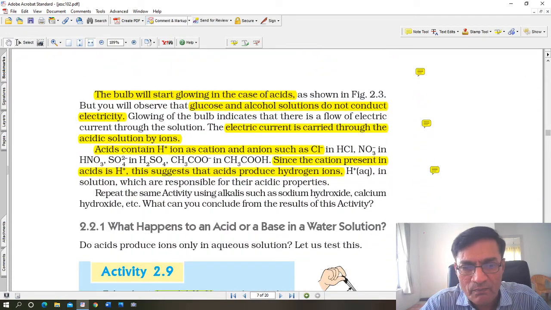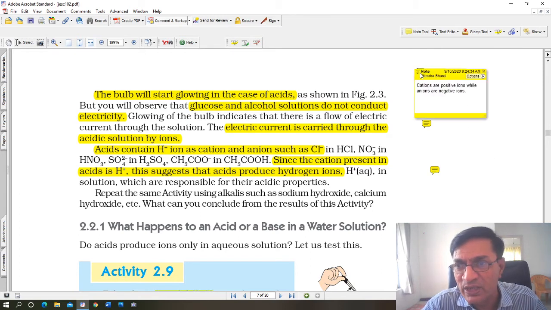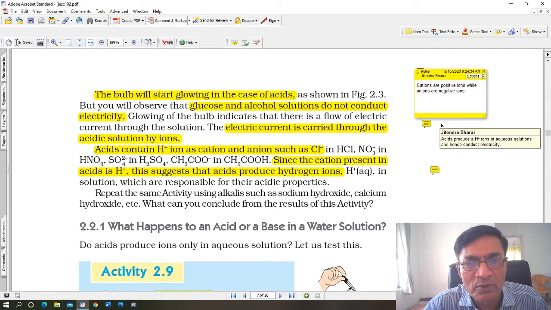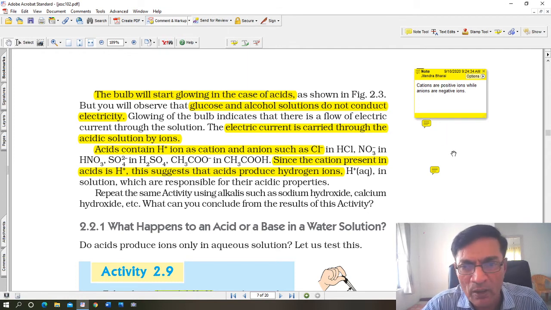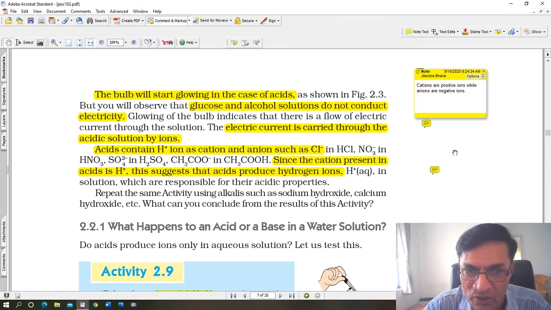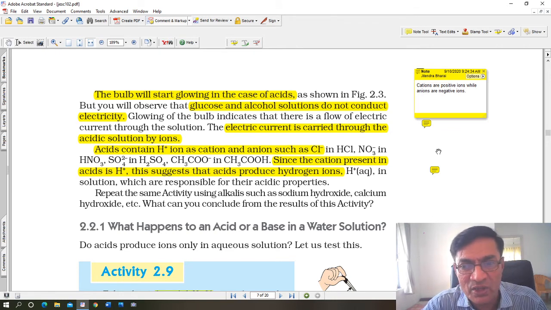The bulb will start glowing in the case of acids, but not in the case of glucose or alcohol. These solutions do not conduct electricity. Here you can see, cations are positive ions, while anions are considered negative ions. Glowing of the bulb indicates there is a flow of electric current through the solution. The electric current is carried through the acidic solution by ions. Acids contain hydrogen ions, which are cations, and anions such as chloride ions.